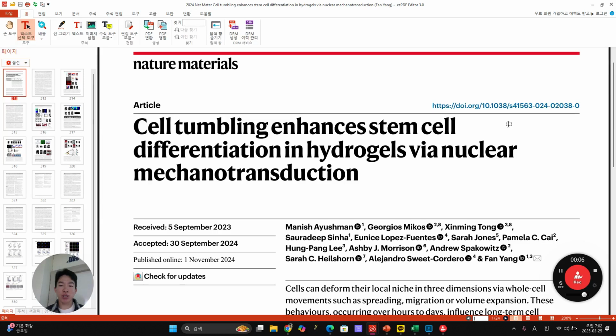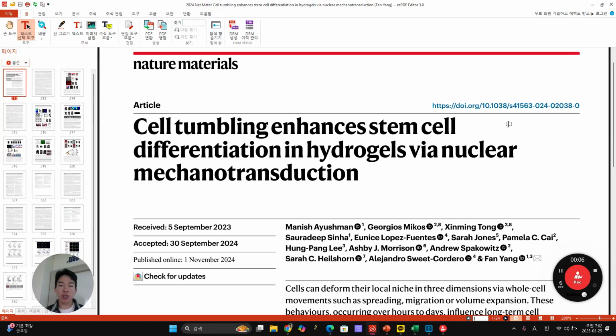You already know that cells are moving inside of the gel, they're rotating. And stem cell differentiation, differentiation into chondrocyte before, and later they are going to show us adipogenesis, osteogenesis and cartilagenesis, in hydrogel structure via nuclear mechanotransduction. So we already know that tumbling is performed around a minute scale. And then in the second scale, the nucleus is also tensioned and stressed.